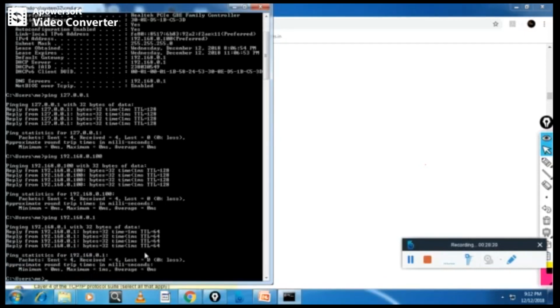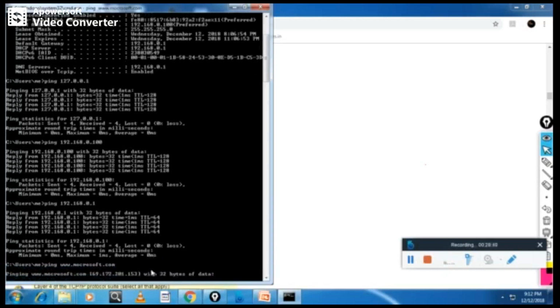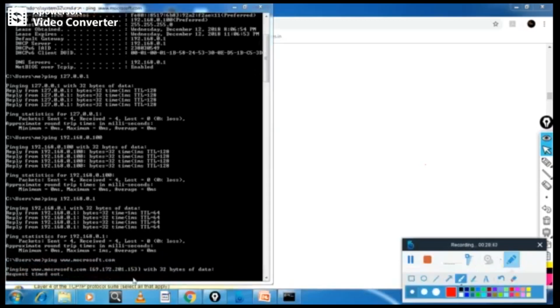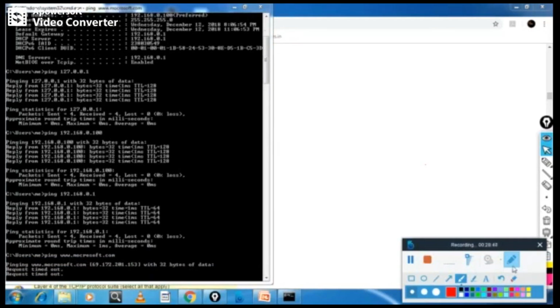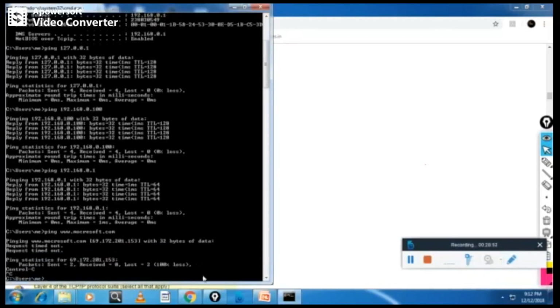Then I will check like ping www.microsoft.com. I don't know Microsoft's IP address, so I'll just type it like this, and the DNS server will resolve it. Sorry, I wrote this wrong. Let me correct it once again. Control C. Microsoft.com.